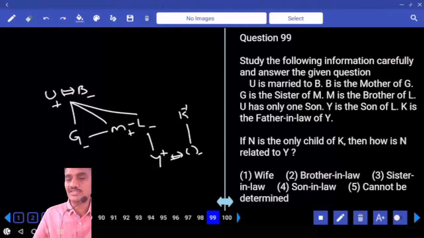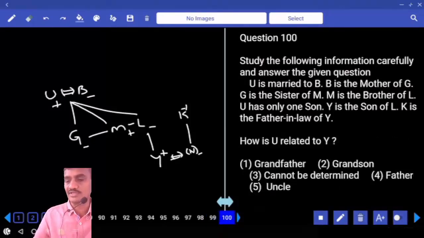99. N is the only child of K, so N is none other than Y's wife. Then how is N related to Y? Wife, choice 199. 100. How is U related to Y? U is the mother's father, grandfather. Grandfather, what is the answer we have?